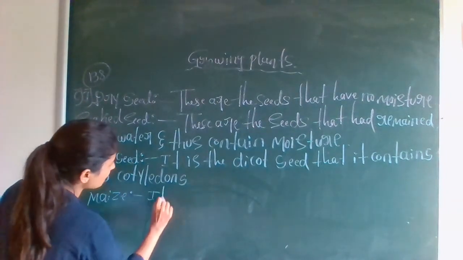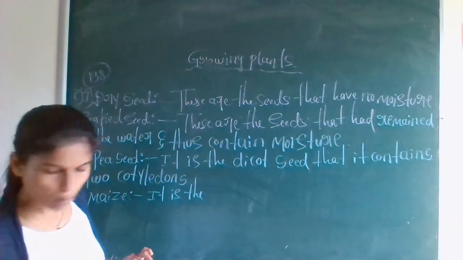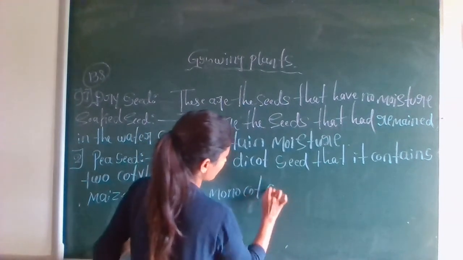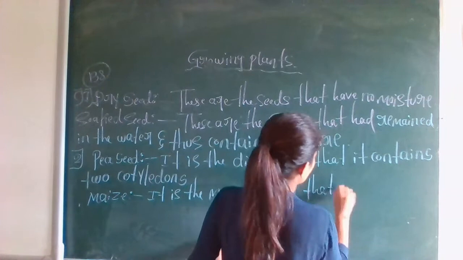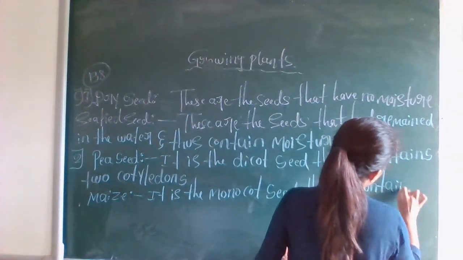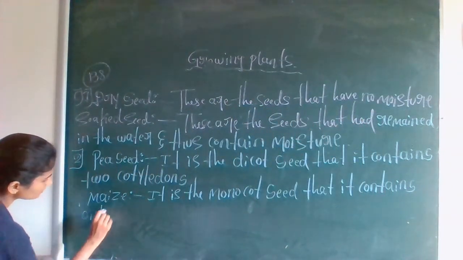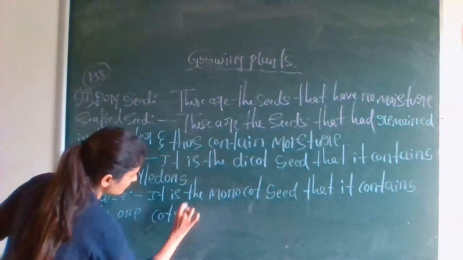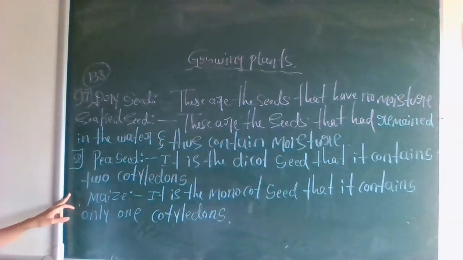It is the monocot seed. It is the monocot seed that it contains only one cotyledon. Okay, this is the difference between pea seed and maize.